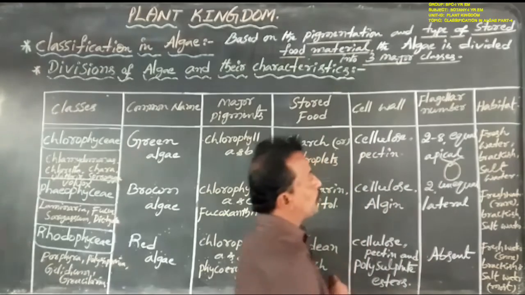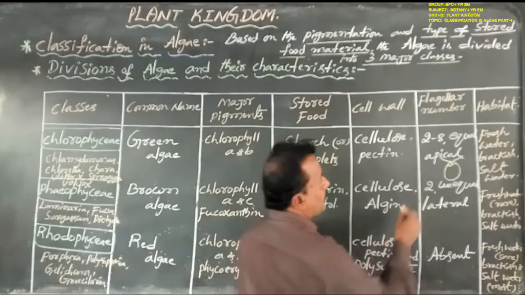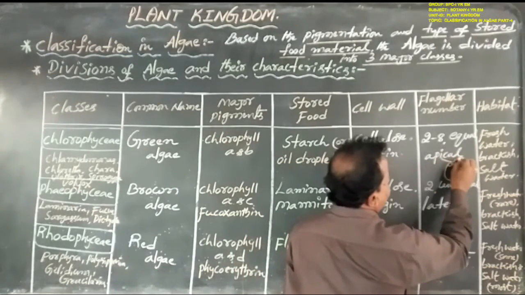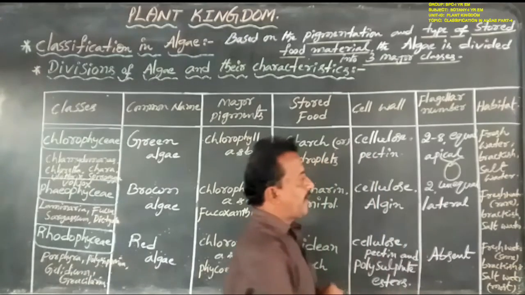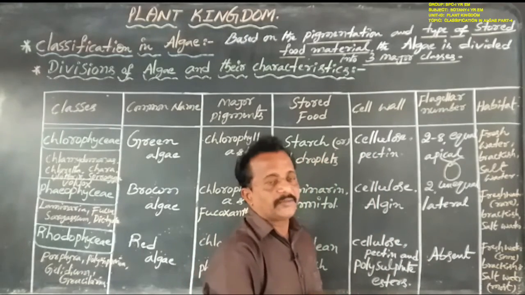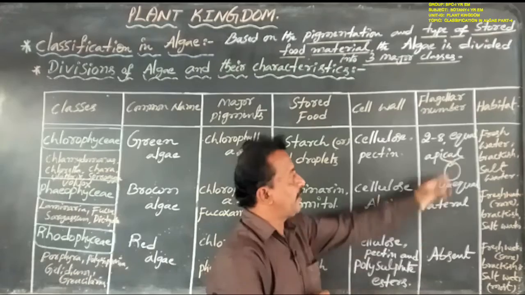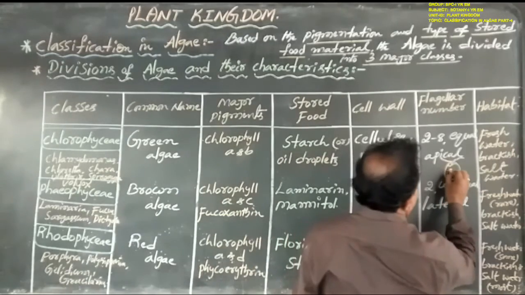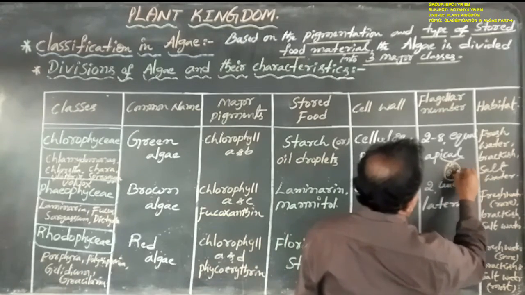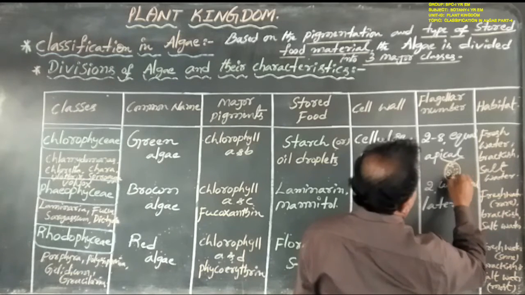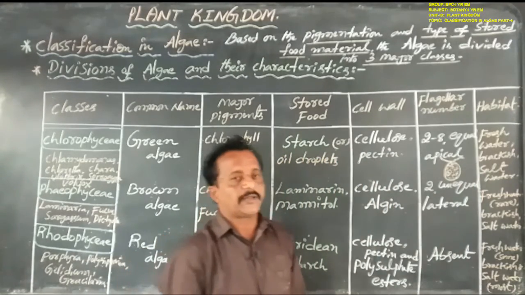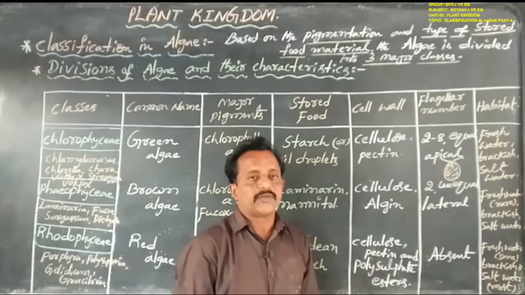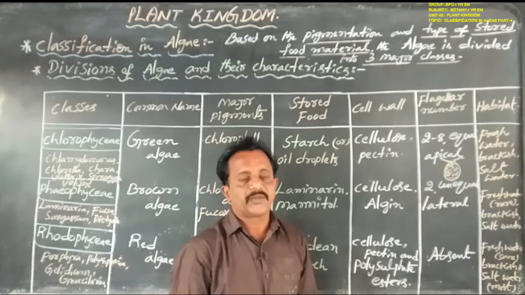Most of them have two flagella, and these two flagella are similar in size and arranged on the apical side or anterior side. Asexual reproduction appears only in this type of zoospores, the motile spores.